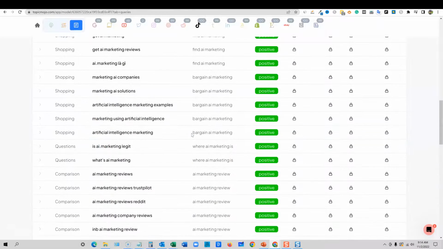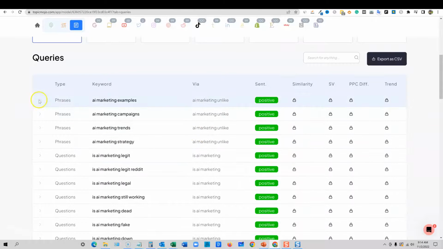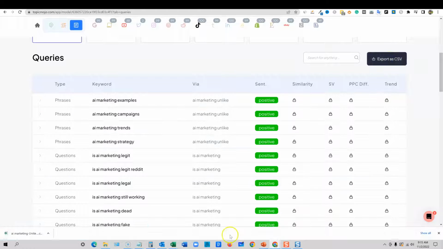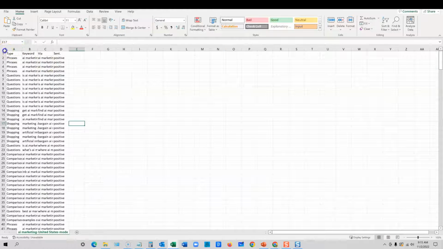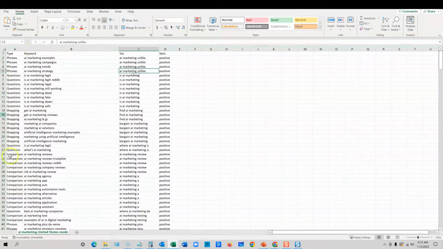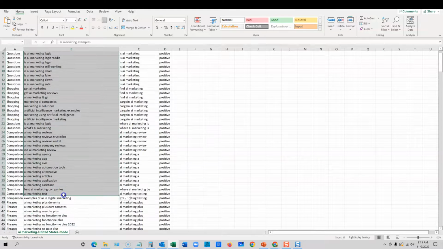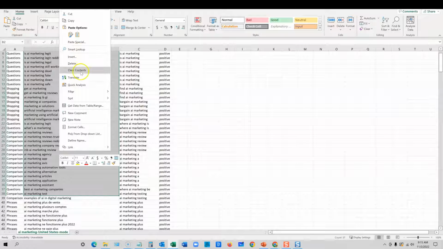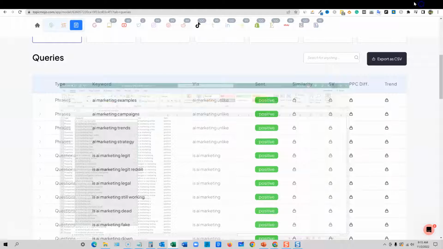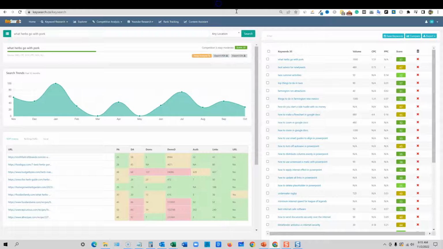I think that's really cool because there's some cool things we can do as well. Just click on one of these. Nothing really happens. Okay, because it kind of looked like there's an arrow right here, something you could click. But we could actually export this, right? So if we exported these and open this up, we would have all the keywords right over here. And then what you could actually do is go and grab these keywords, right? So let's go grab 37 of these keywords for fun. And we could copy these keywords and now start utilizing the different tools that we have.